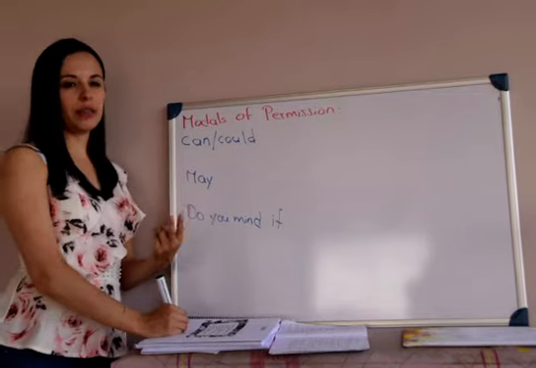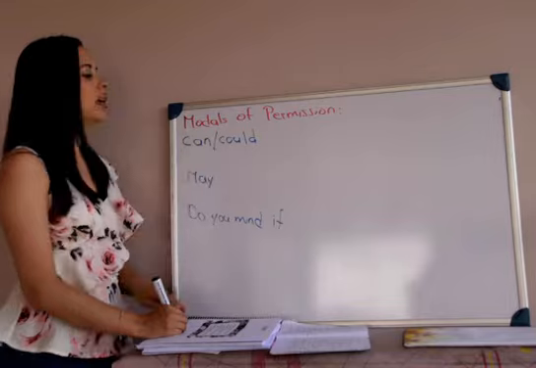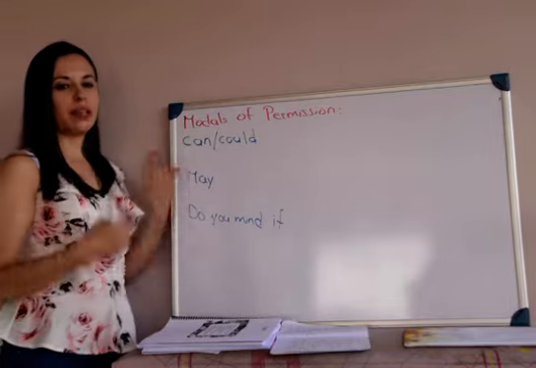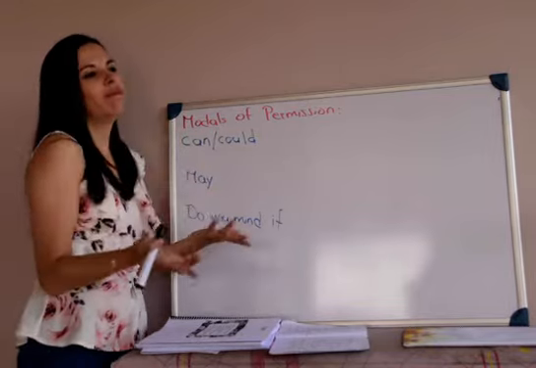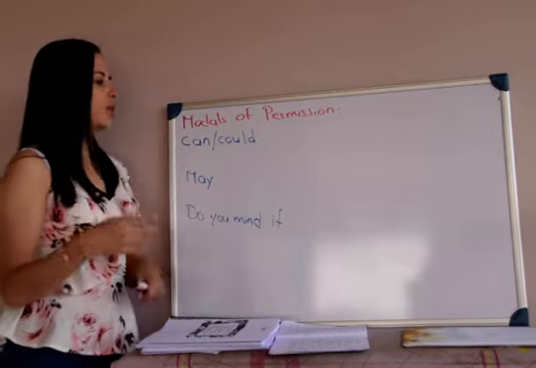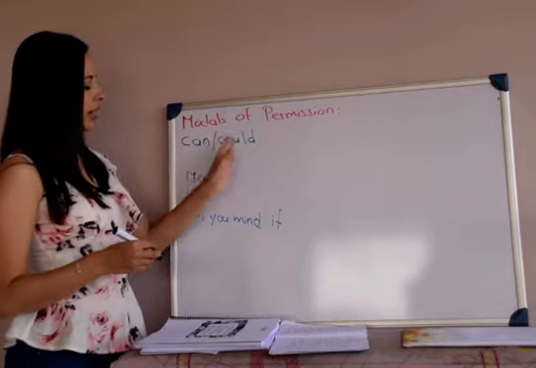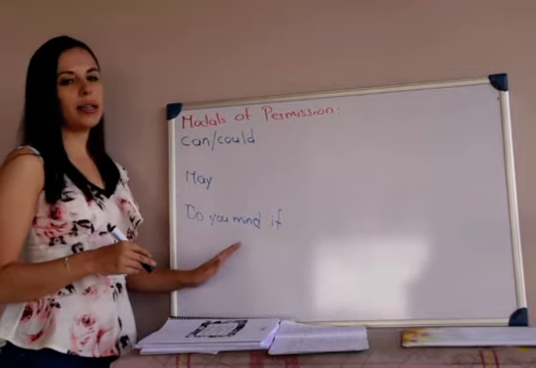The next two videos are going to be about modals. I'm going to try to explain them very briefly because we already had a class about this, but this is a more detailed explanation of the modals, okay? The four categories. First, the modals for permission, and in this case we use can, could, may, and do you mind if.